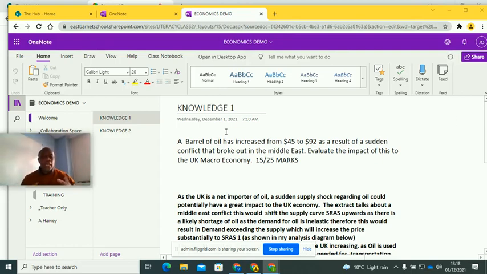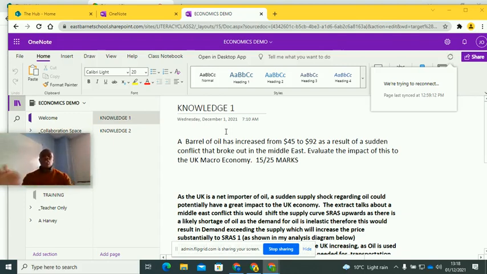In terms of knowledge, you can write definitions as well, but definitions should not be the entire part of your knowledge. Your knowledge should show the examiner that you actually fully understand the question by linking economic concepts, by linking key terms, by linking theories. That's what you need to do from the beginning. You need to show the examiner that you understand the question. So let's go through this one.